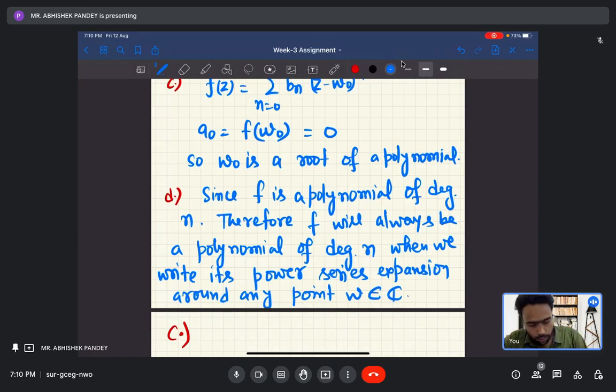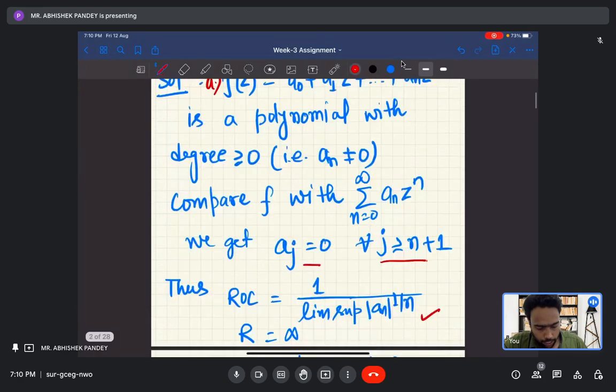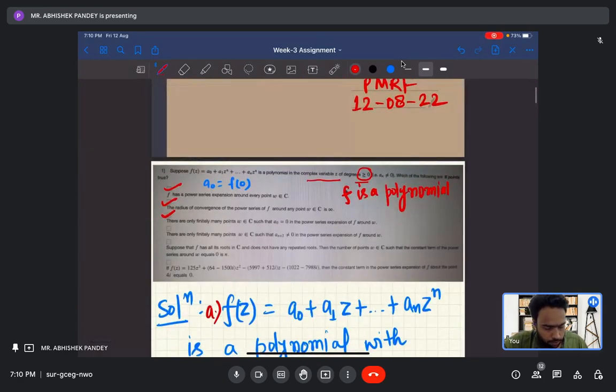So f will always remain a polynomial of degree n. Whatever the expansion around w, f is again a polynomial of degree n, so its a_(n+2) coefficient is obviously 0.